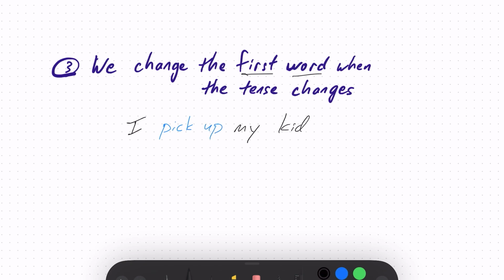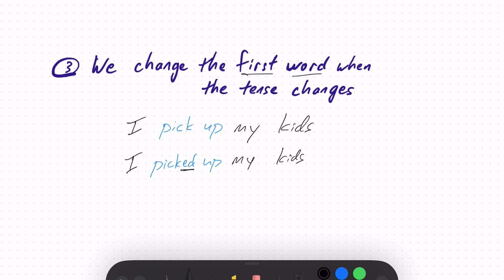Now, what if I make this the past tense? How do I change the sentence to make this the past tense? The past tense form of this is I picked up my kids. The ed, the past tense, goes on the first word, pick.